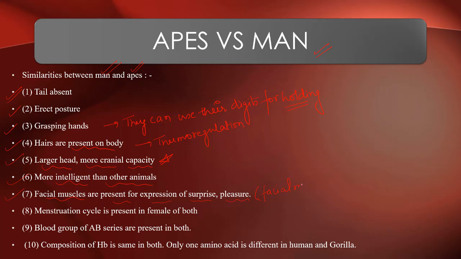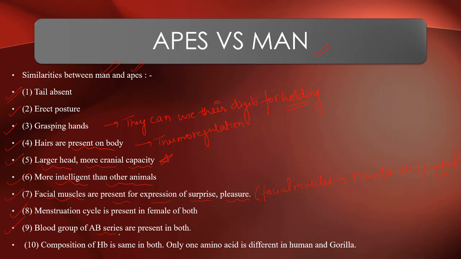The facial muscles, like the masseter and the other muscles, are functional. Understood? Menstrual cycle is present in females of both apes and men.